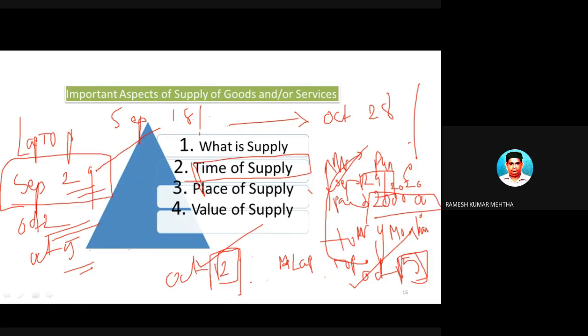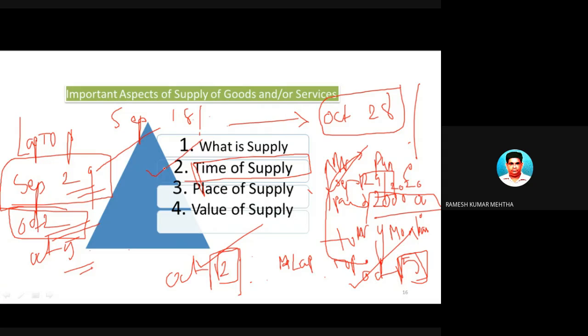So on this date, the rate was 18%. But the rule says that no, it should have been calculated on this particular date. On this particular date, the rate of GST is 28%. So there is a chance to commit a mistake. And that's the reason why we have a separate chapter on time of supply.